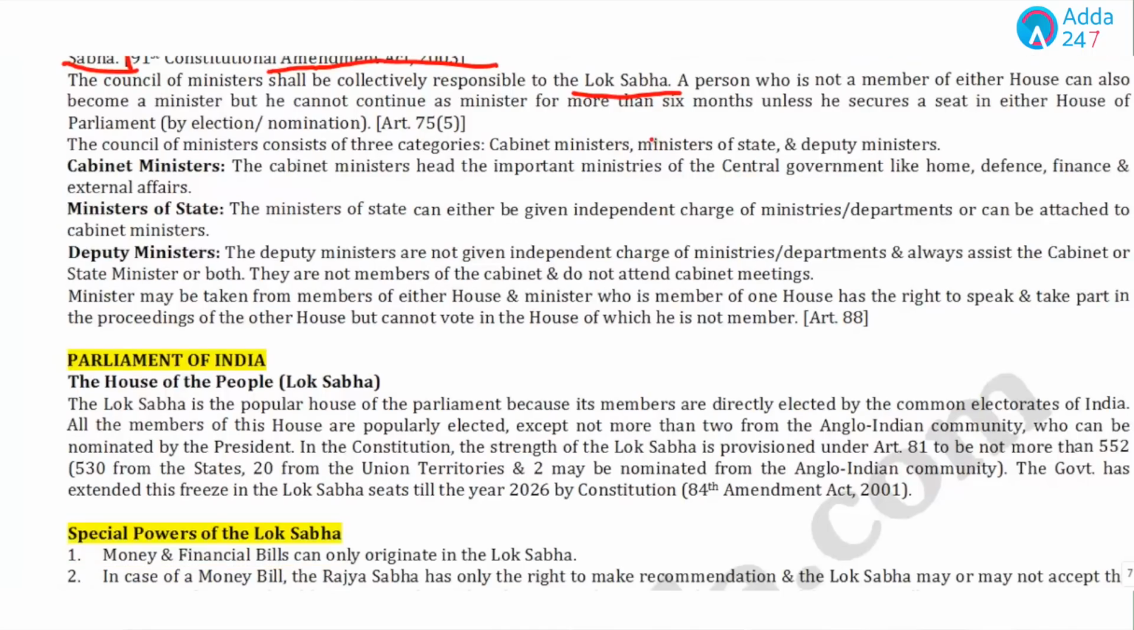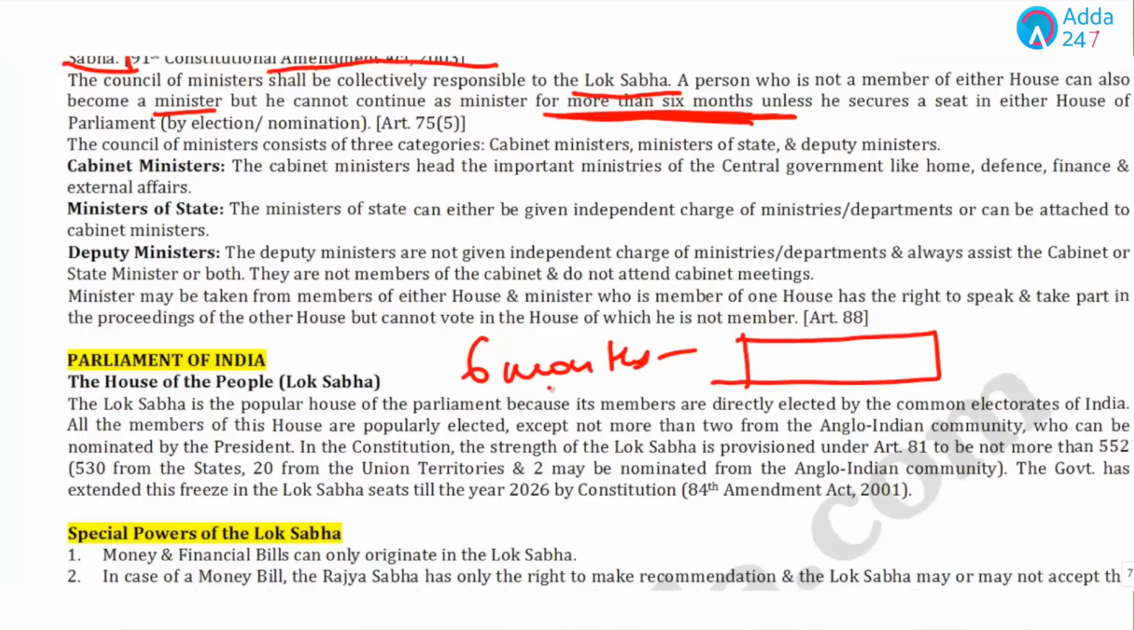And one more important fact, a person who is not a member of either house can also become a minister, but he needs to become a member within 6 months. So students, the 6 months logic in polity is very important, as there are many cases where the answer could be 6 months only. As we have already discussed, we have discussed the President case, we have discussed the second case.